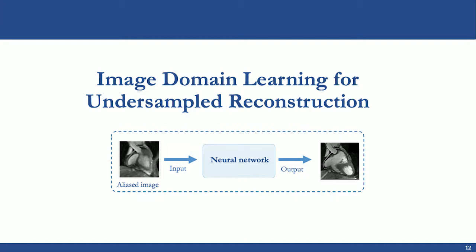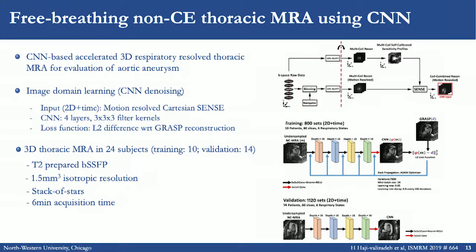In terms of image domain learning, the group at Northwestern University in Chicago has recently proposed a CNN-based method to accelerate the acquisition and the reconstruction of 3D respiratory-resolved images. This data is being acquired with a stack of stars in about 6-minute acquisition time. Before giving the data to the network, the data is pre-processed. The radial data is binned into different respiratory positions, gridded into Cartesian positions, and then coil combined using SENSE.